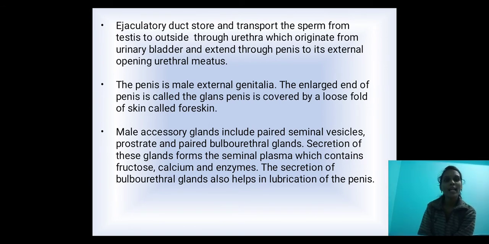Male accessory glands include paired seminal vesicles, prostate and paired bulbourethral glands. Secretion of these glands forms the seminal plasma, which contains fructose, calcium and enzymes. The secretion of the bulbourethral glands also helps in the lubrication of the penis.